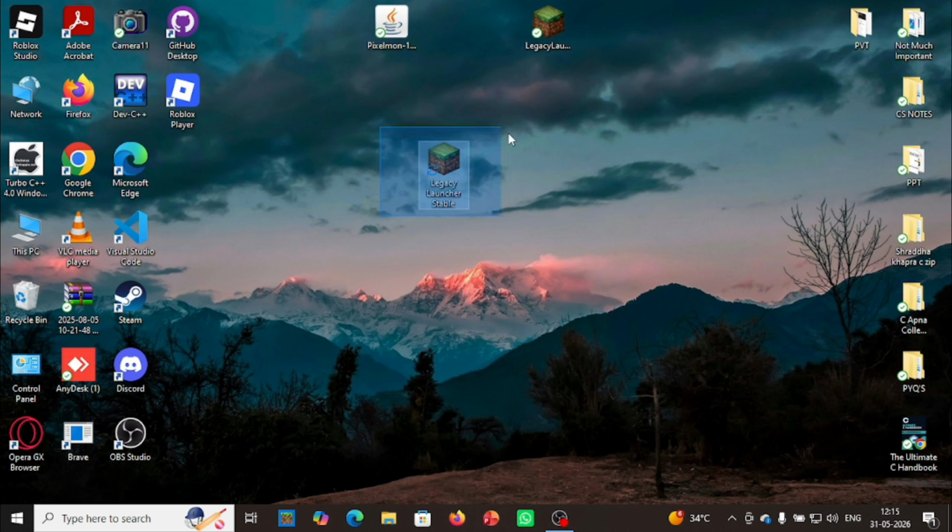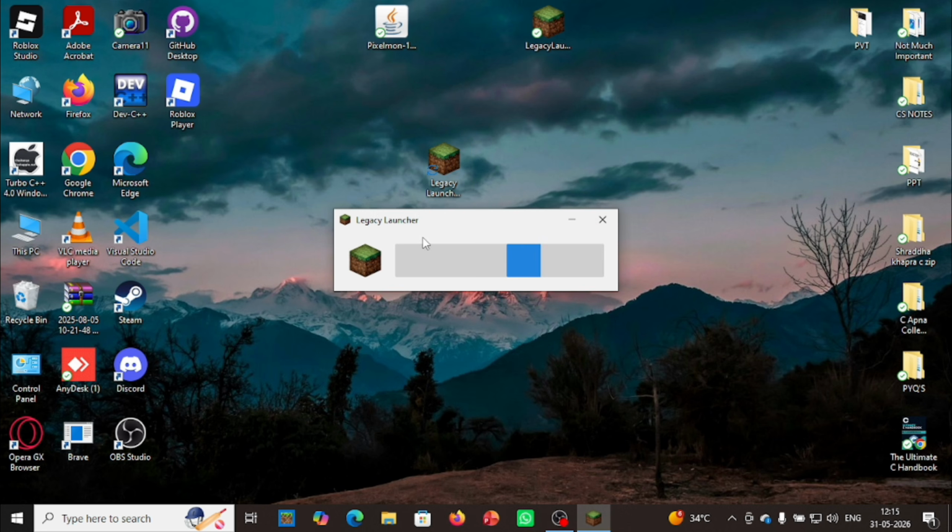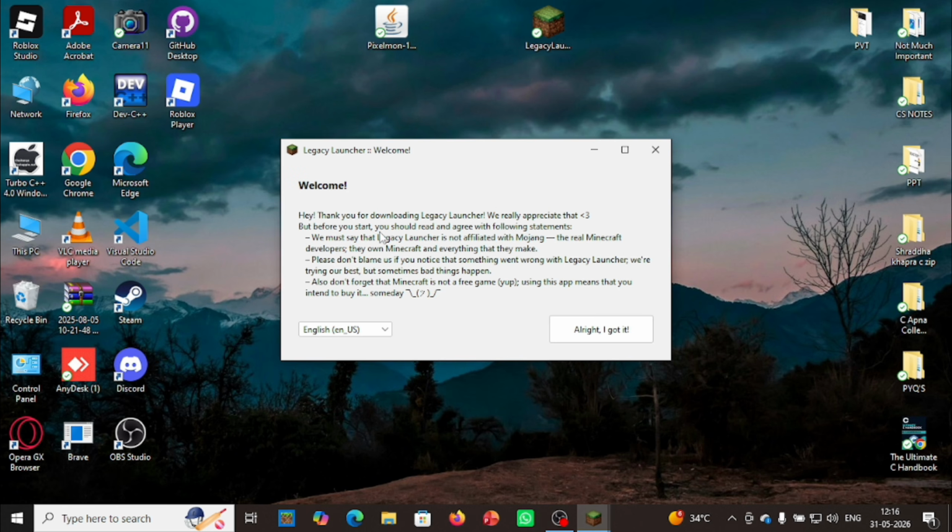Like that you can also install the Legacy launcher. So let's run the Legacy launcher which we have just downloaded. We'll just allow it.